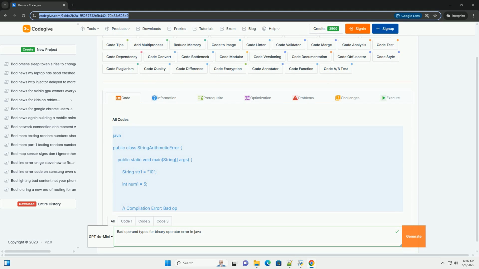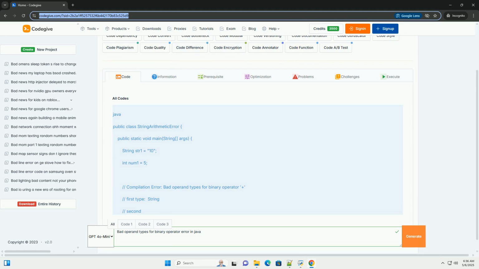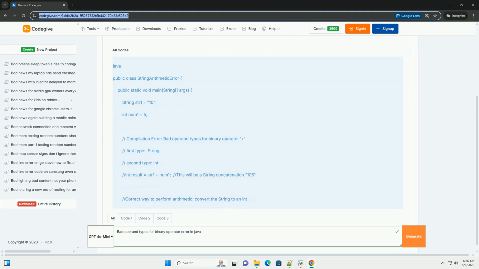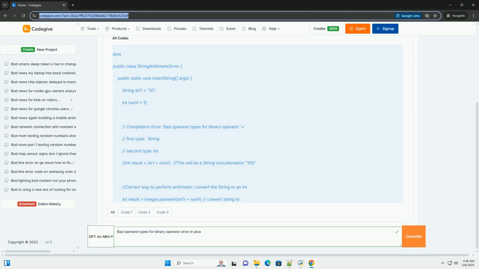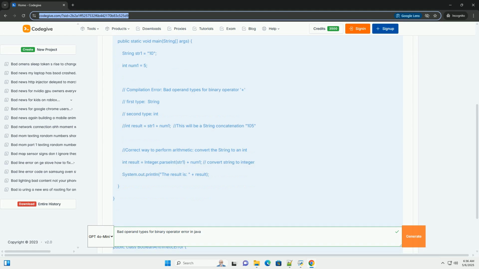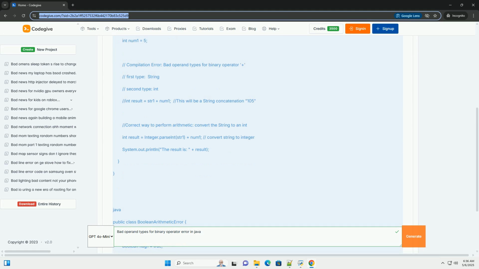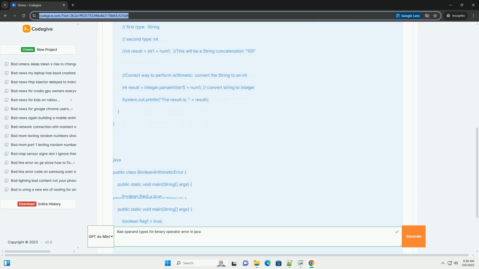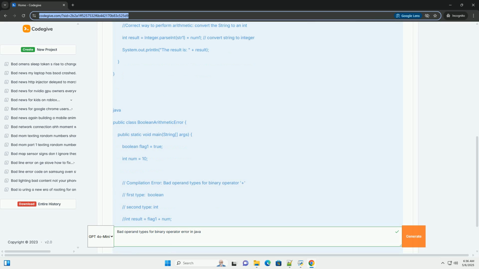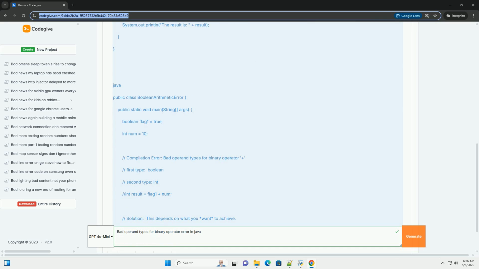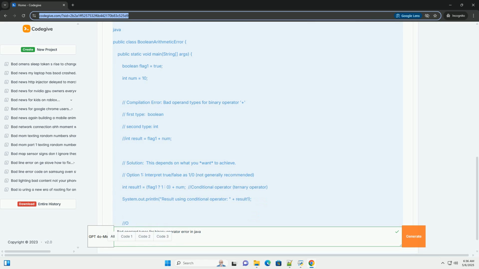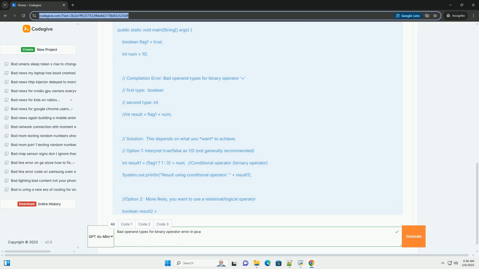Understanding and resolving bad operand types for binary operator in Java. The bad operand types for binary operator error in Java is a common stumbling block for new and even experienced programmers. It arises when you attempt to use a binary operator, like +, -, *, /, %, ==, &&, ^, with operands of incompatible data types.